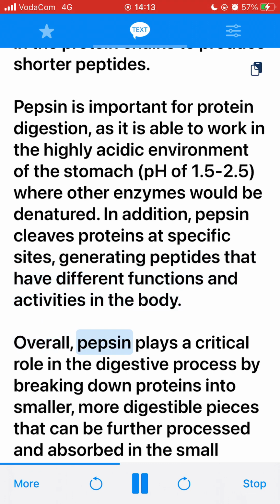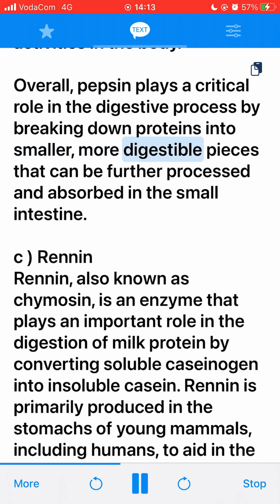Overall, pepsin plays a critical role in the digestive process by breaking down proteins into smaller, more digestible pieces that can be further processed and absorbed in the small intestine.